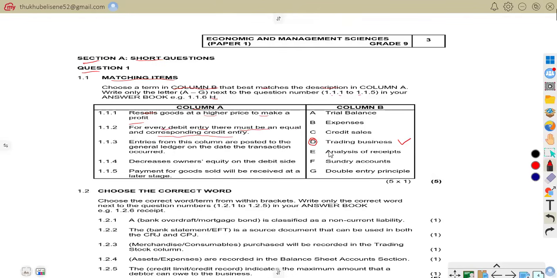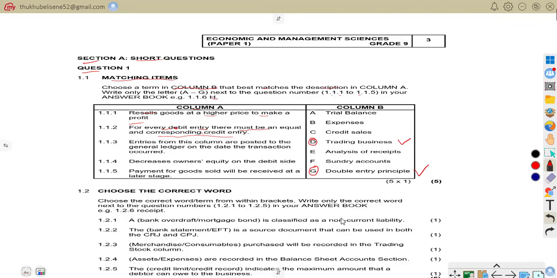Whenever we are talking about a debit entry that must have an equal corresponding credit entry, here we're talking about the double entry principle. Which means G is our correct answer, because every transaction affects two accounts.